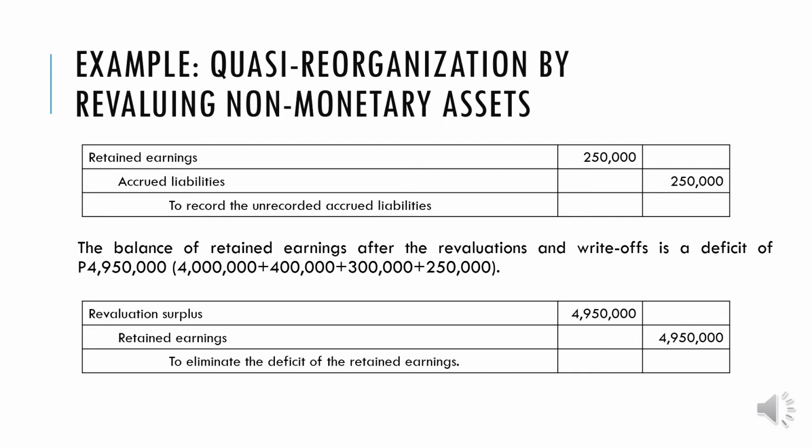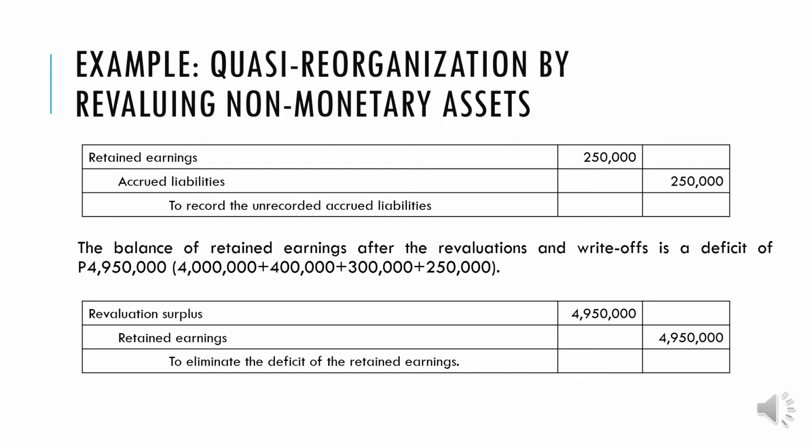Ayan, nadagdagan ulit ng 250,000 yung 4,700,000 mula dun sa nakaraan. So now, after considering this, the total deficit of our retained earnings after all of the revaluation and write-off is 4,950,000. So yun yung i-zero out natin, yung 4,950,000. So to do that, since we have enough revaluation surplus, we will use the revaluation surplus. So we will debit the revaluation surplus, not the 5,500,000.